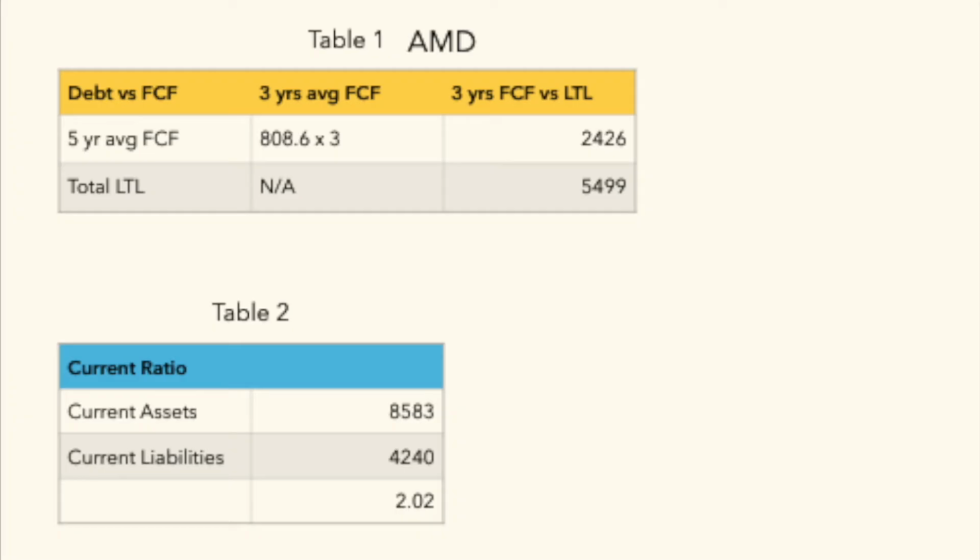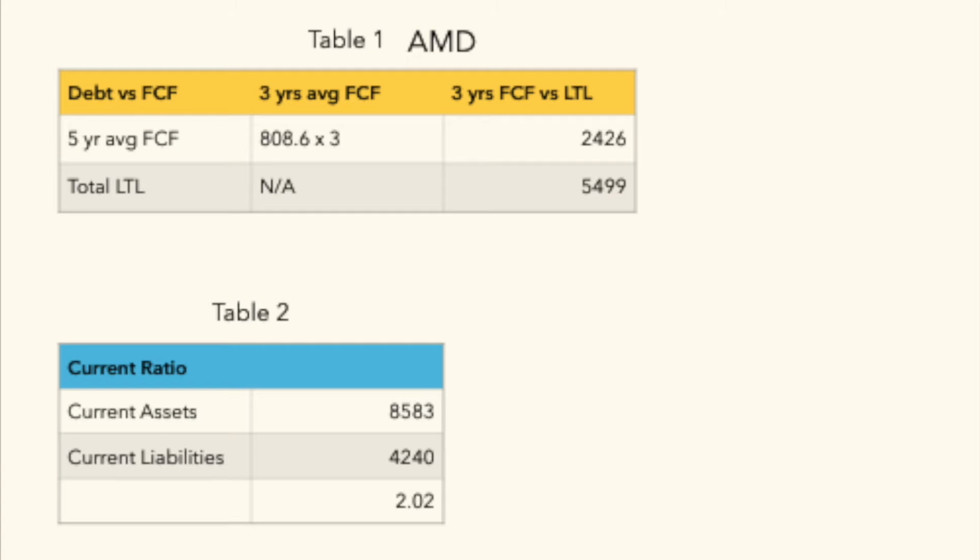Now, quick note here, in AMD's defense, this isn't really entirely accurate or fair. I'm just running the normal steps that I would. But remember, the free cash flow back in 2017 and 18 was negative. So that did not help their average at all. If we were to instead take the last year of their free cash flow from 2021 and multiply that figure instead by 3, it'd be over $9 billion. And now that is suddenly a lot bigger than the long-term liabilities that were $5.5 billion.